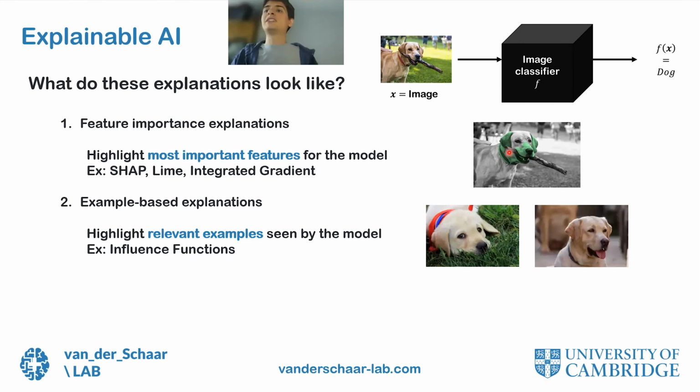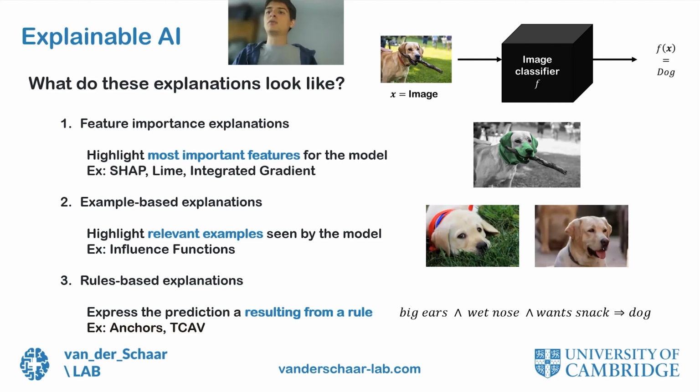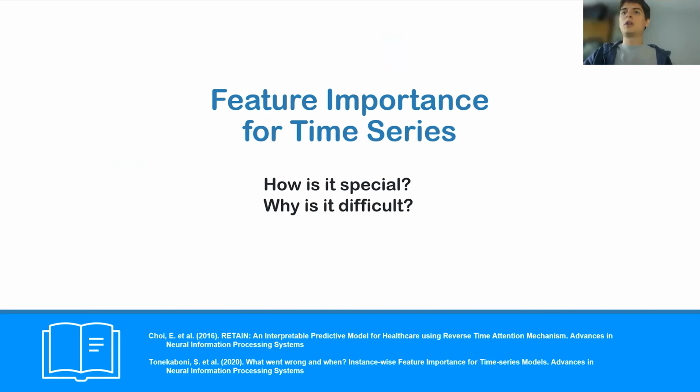A second approach is given by example-based explanations. These explanations will typically contextualize the prediction by presenting similar examples from the training set. The third example is given by rule-based explanations. These methods present a reasoning that might involve some abstract concepts, and by following the reasoning, you arrive at the model's prediction. Of course, those are just examples, and there are other types of explanations which I'm not covering here. But in the following, I'd like to bring your attention to the first one on this list, feature importance methods. More precisely, feature importance particularized to the time series setting.